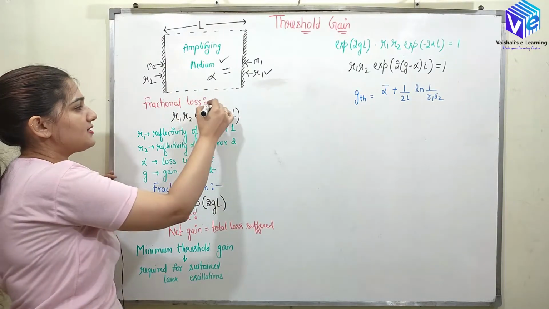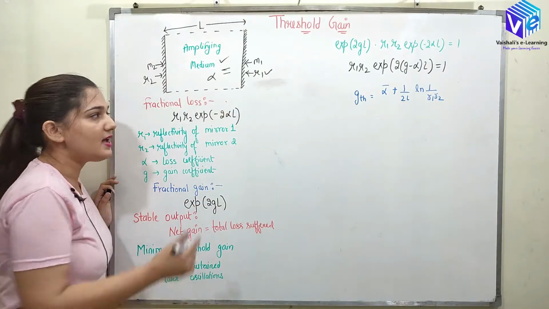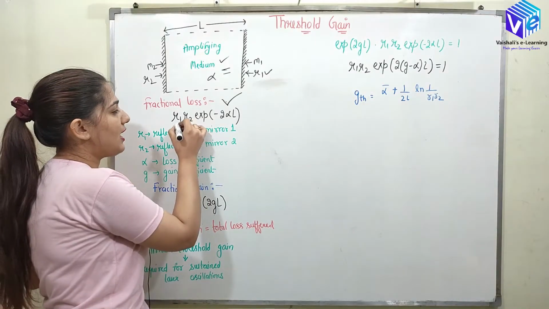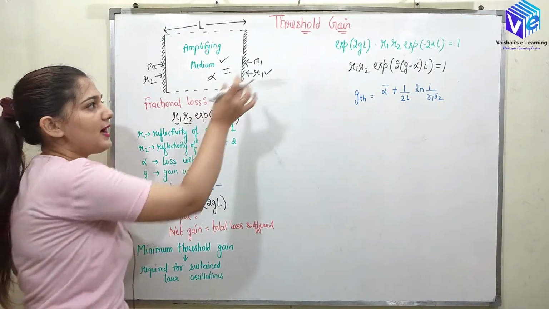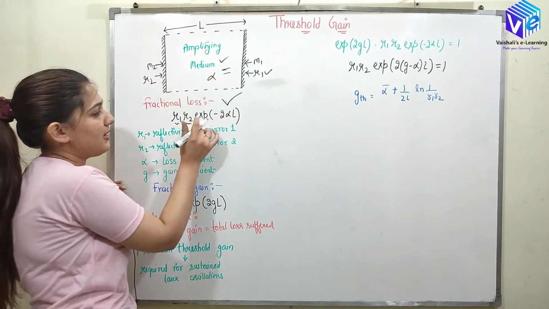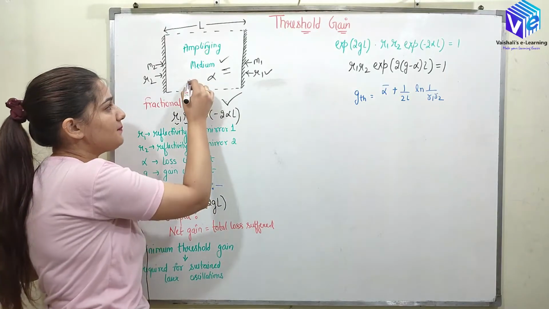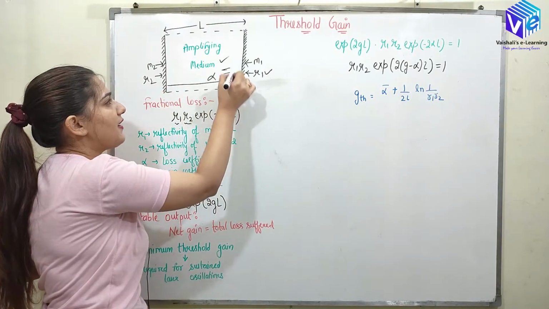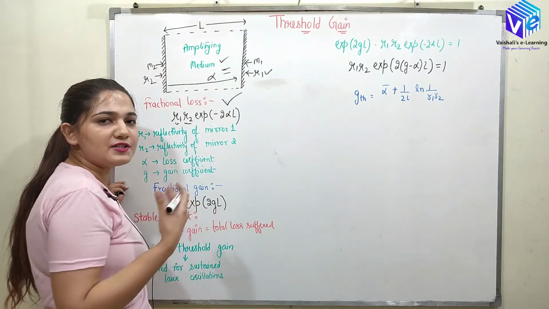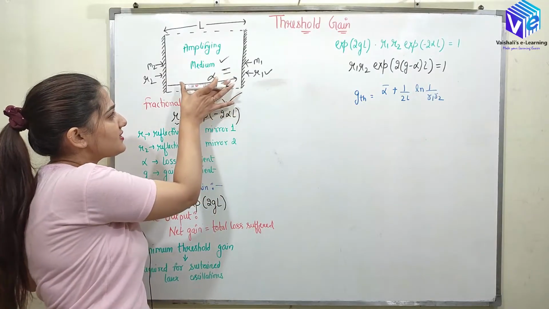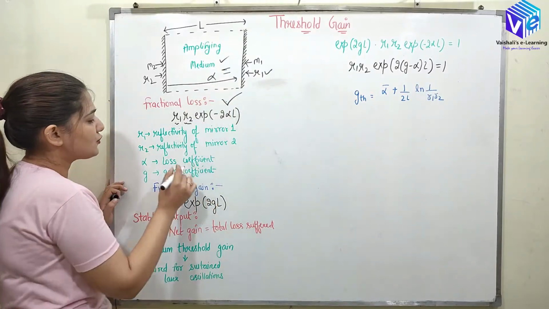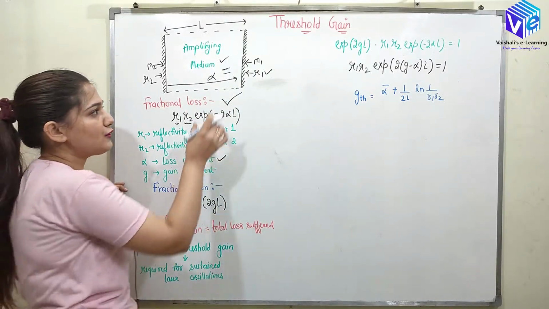Now if I combine all of the losses, it is called the fractional loss. The fractional loss is given by the formula R1 into R2. So we are experiencing loss due to R1, and we are experiencing loss due to R2 as well. Now here we have the exponential term. If I term the length of the amplifying medium, the resonator cavity, as L, then in this L we have some alpha, which is the loss present over here. So this is the loss coefficient. Alpha is the loss coefficient.